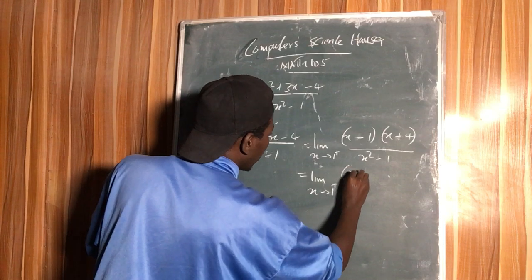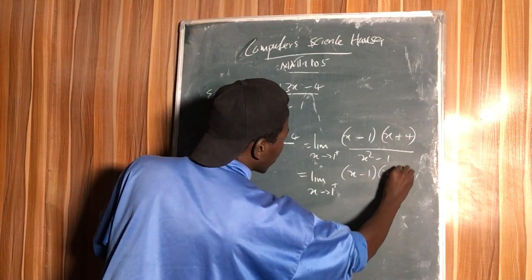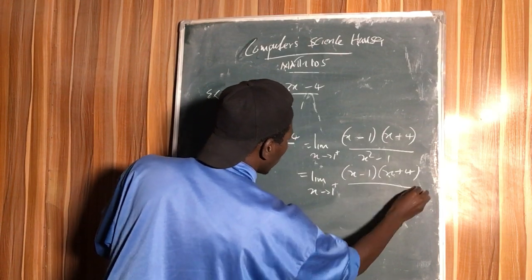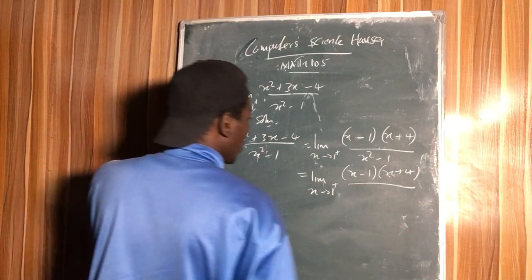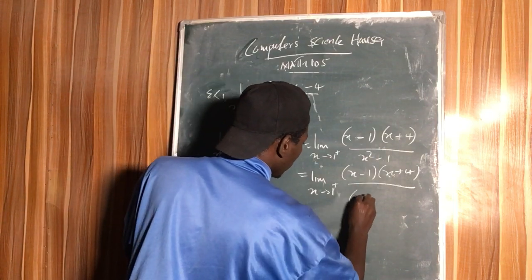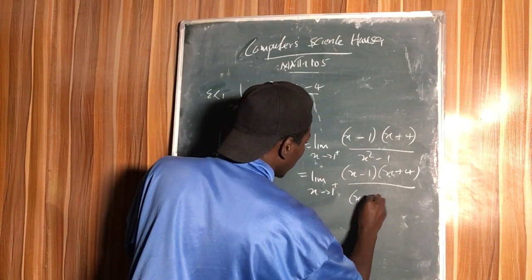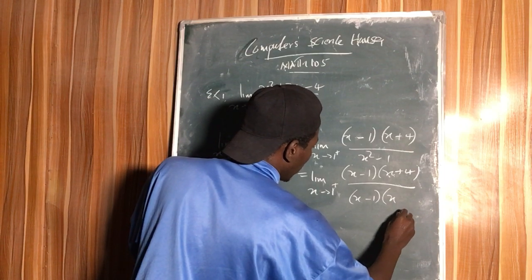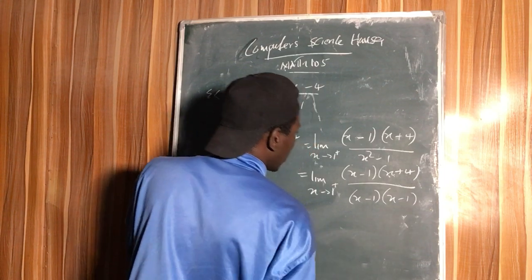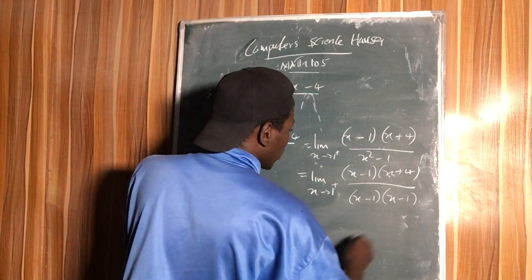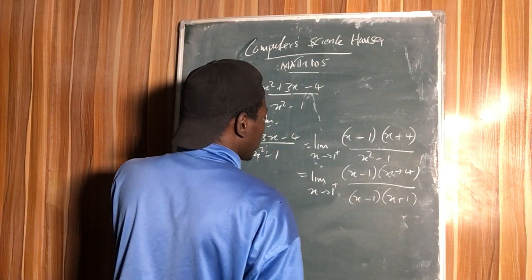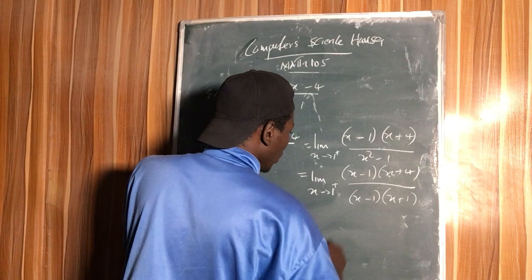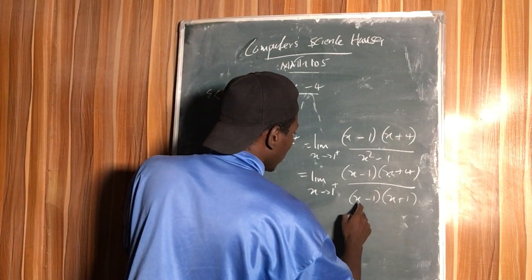So we have x minus 1, x plus 4 all over the difference of two squares, x times x, x squared.